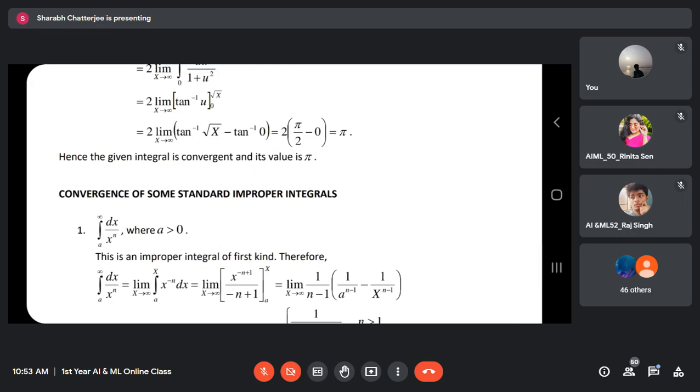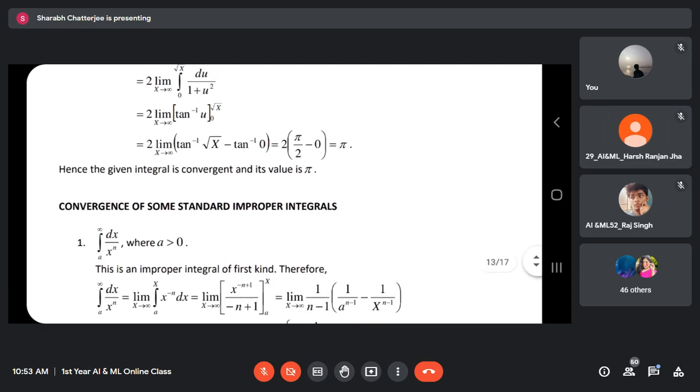We have learned how to proceed. We'll put x tending to infinity. These are the steps. This is how we have done. Chalo. I think I don't need to tell anything about these steps. Now you tell me, what is the value of this limit? Think a bit and tell me, what will be the value of this particular limit? It has two parts. 1 by n minus 1, the limit is on x. What about the first term, 1 by a to the power n minus 1?